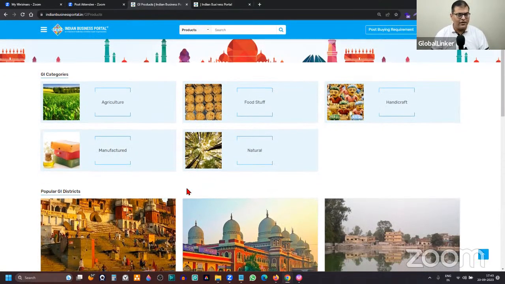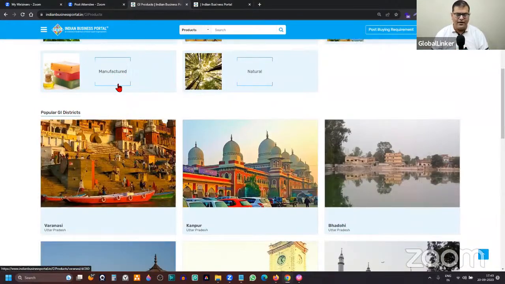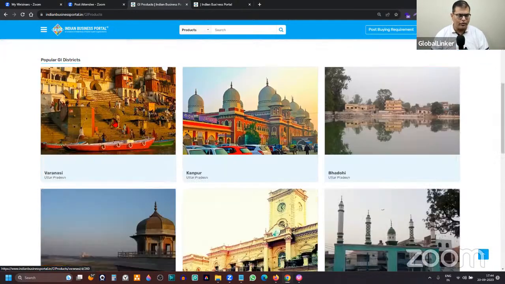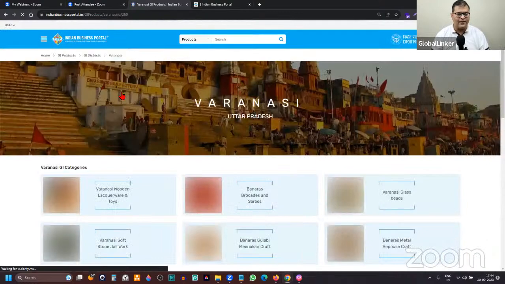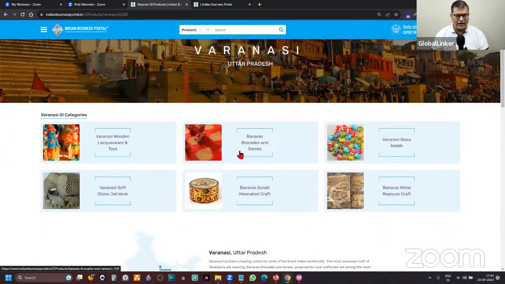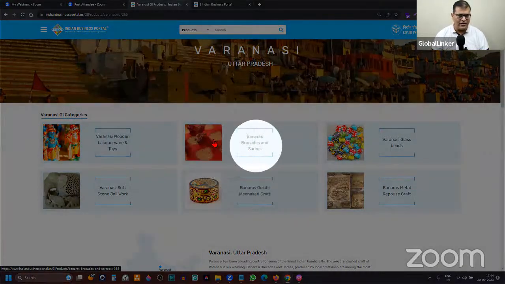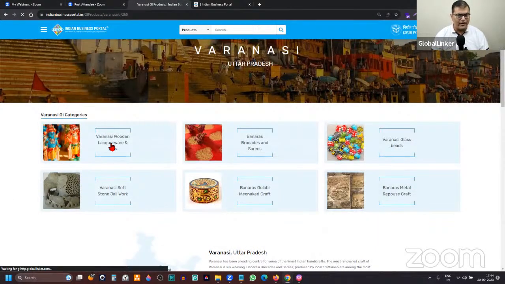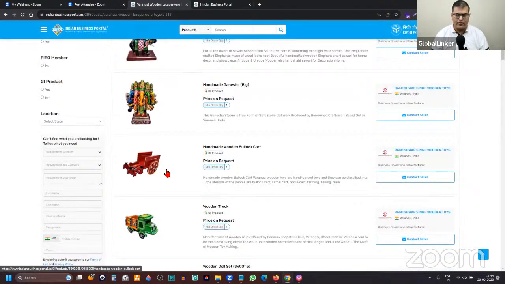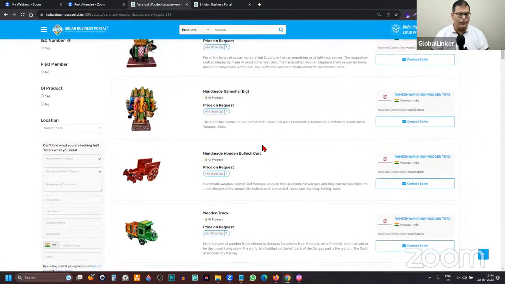So if there is an international buyer who's looking for suppliers for GI products, they can simply come here and review by the different categories or broader categories. Subcategories are very extensive, so these are the broader categories, or they can go by location as well. For example, I've just opened Varanasi, which is very popular for Banarsi sari, but equally popular for their wooden lacquer toys. If I come here, you can see all the products from the various manufacturers of wooden lacquer toys.